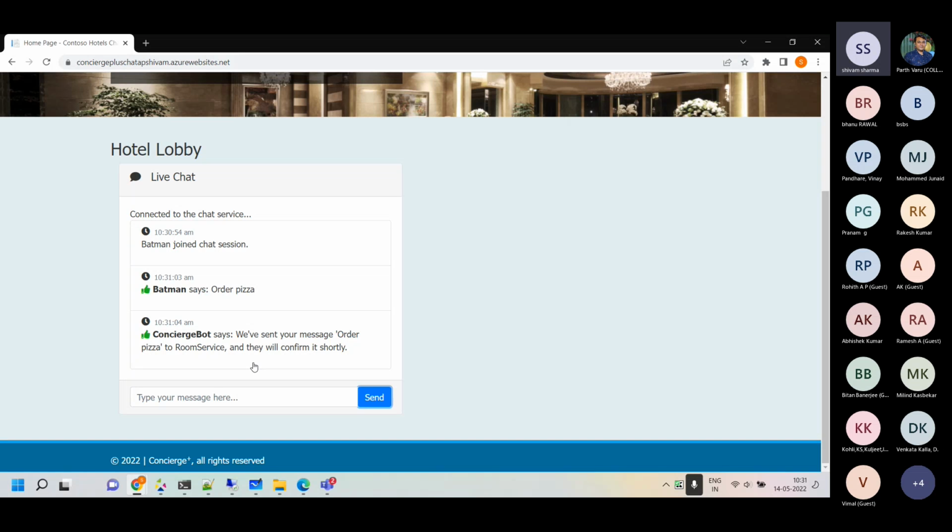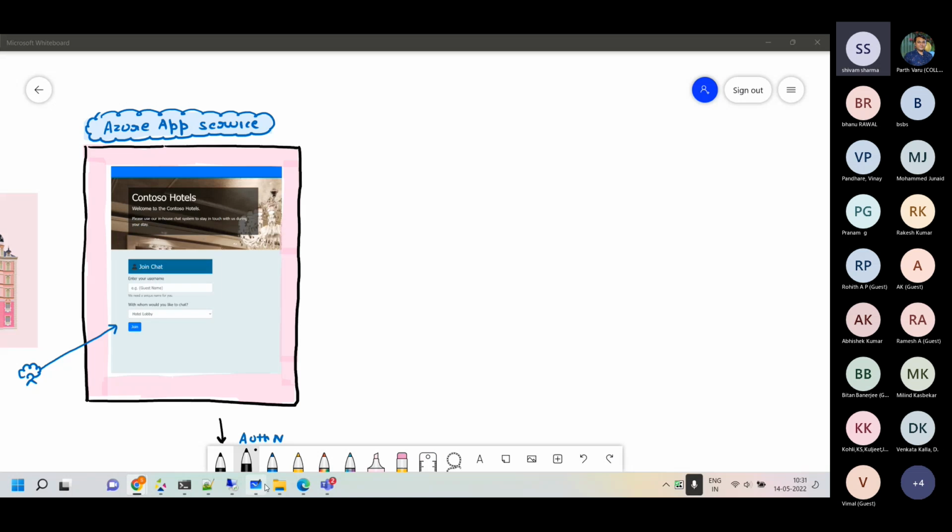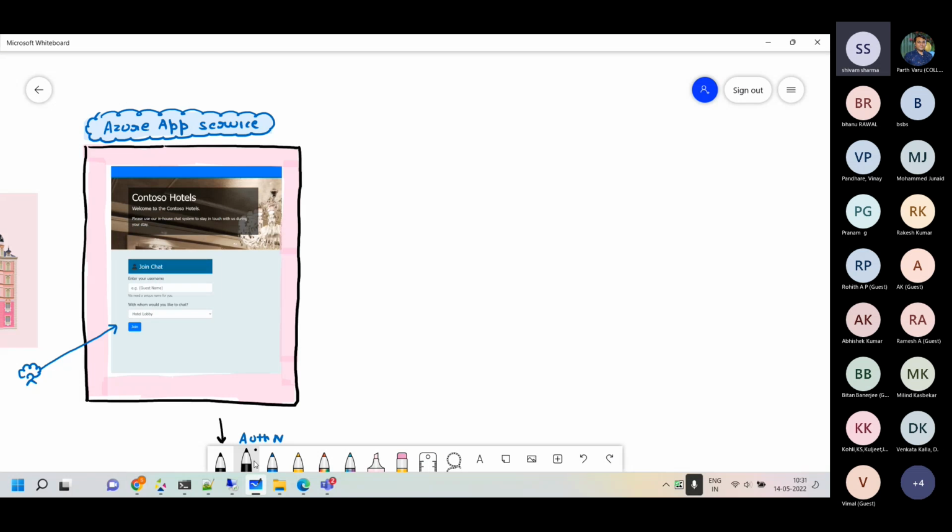So basically, when somebody types in this, we are using WebSocket right now over here, which helps in doing the bi-directional communication. So you type the message over here like this. Whenever you type something, what happens is there is a Kafka-based Event Hub behind the scenes. So I'll make Event Hub here. So what is Event Hub? Event Hub is basically one service by which we do the event ingestion.